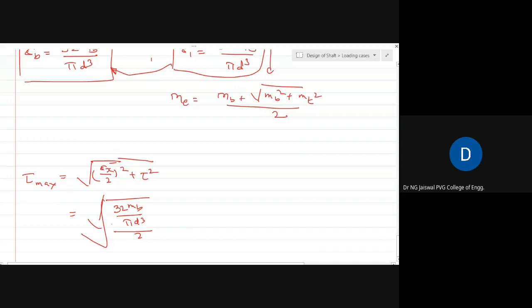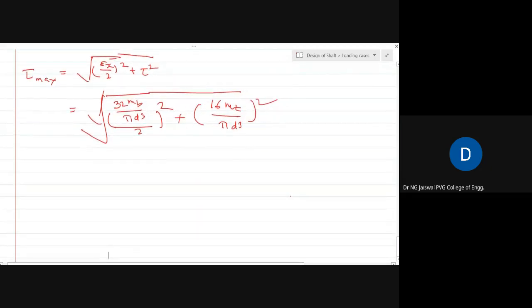This is in the root, square, plus this is 16 Mt upon pi d cube square. Again, this divided by 2 will get cancelled. Remaining in the numerator is 16.